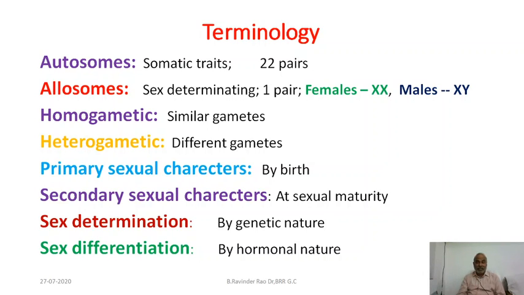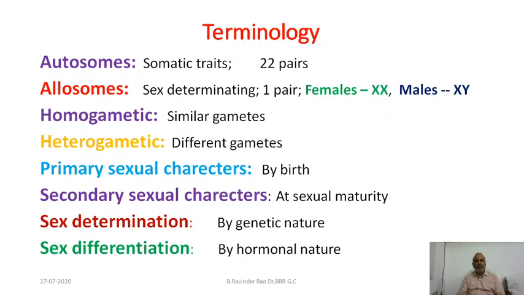Heterogametic parent is that parent who produces two different types of gametes. Take, for example, human beings: the father produces sperms, but sperms are of two kinds. Some sperms have an X chromosome and some have a Y chromosome. Or in other animals, some have an X chromosome, some do not. In that way, sperms are of two types. So whenever a mother or father produces different kinds of gametes, such a parent is called heterogametic. If a mother or father produces similar gametes, such parents are called homogametic parents.